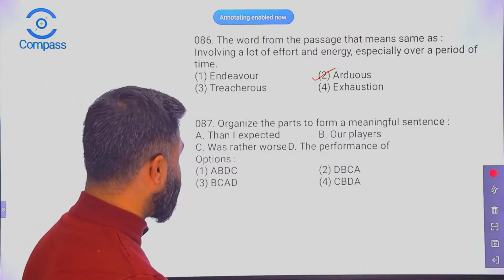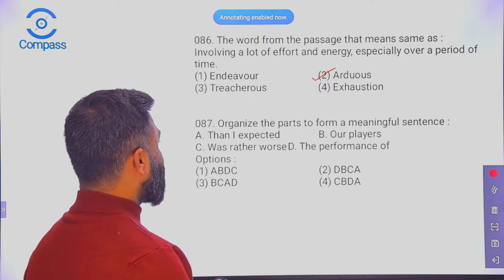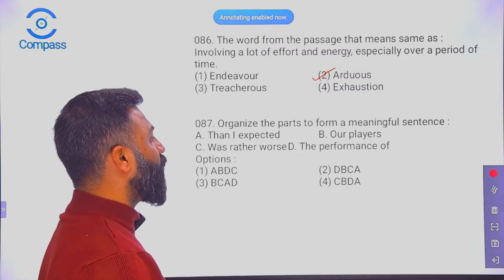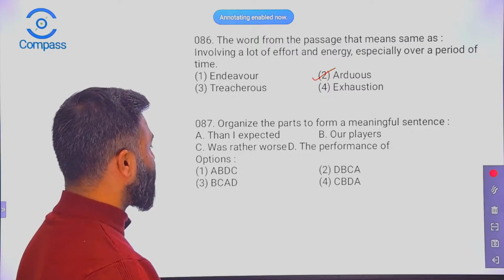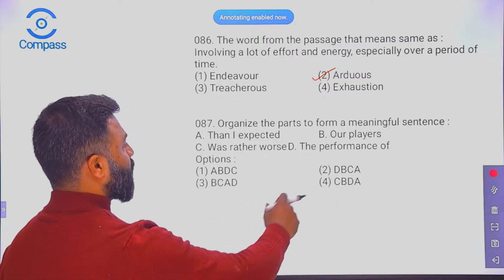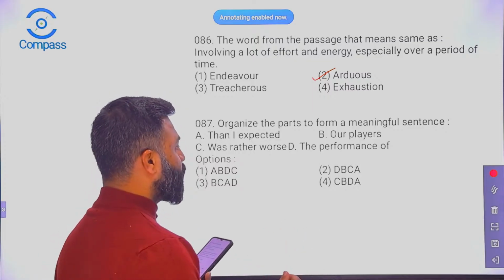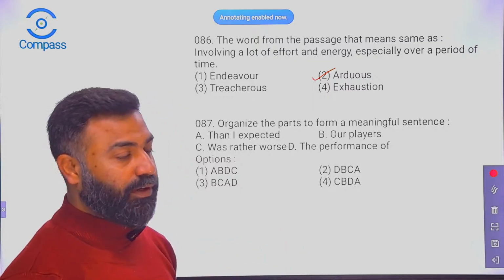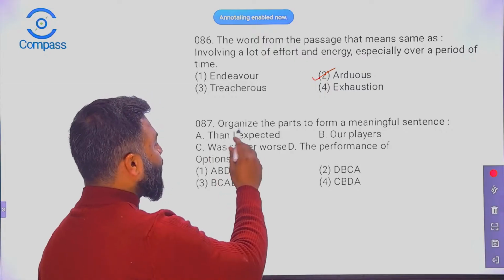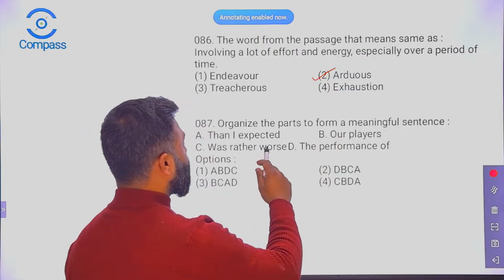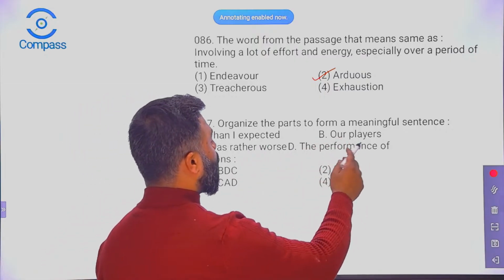All right, let's proceed. Question number 87. Organize the parts to form a meaningful sentence. Some phrases have been given here. We need to put them in the right sequence to have a correct sentence. Than I expected, our players, was rather worse, the performance of. What do you think?